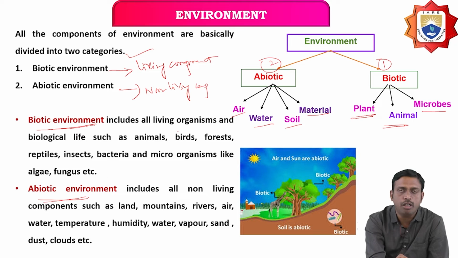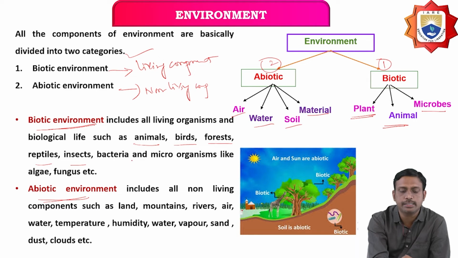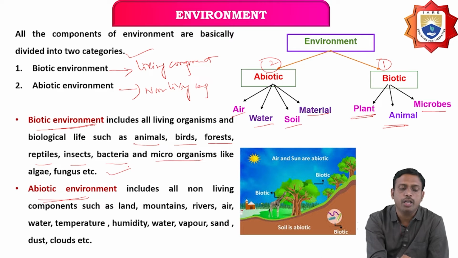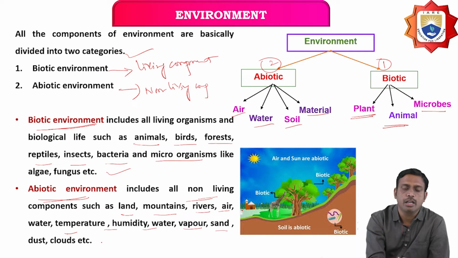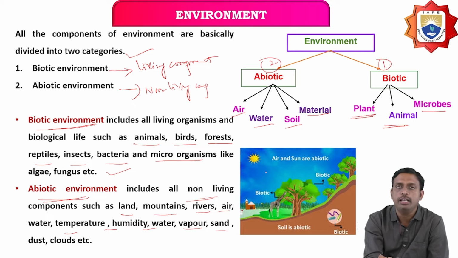The biotic component includes all living organisms and biological life such as animals, birds, forest, reptiles, insects, bacteria, microorganisms like algae, fungi, etc. The abiotic environment includes all non-living components such as land, mountains, rivers, air, water, temperature, humidity, water vapor, sand, dust, clouds, soil, and material. All these come under the abiotic environment.